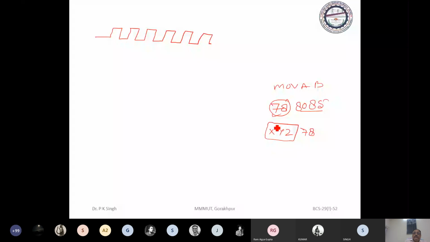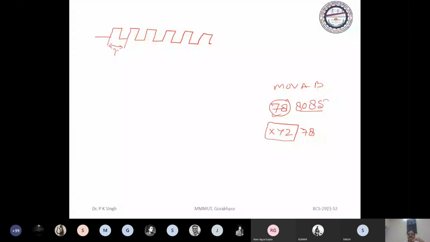So now, when the program counter loads the address into the memory address register, it will take 1 clock. 1 clock means from here to here. It is 1 clock, and the time period is tau. Okay. So it needs 1 clock to write the content of the program counter into the memory address register.